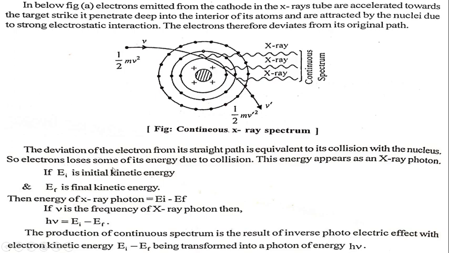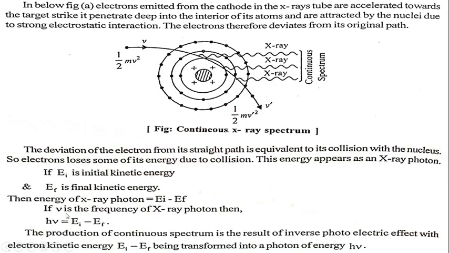So the electron loses some of its energy due to collision, and this energy appears as an X-ray photon. If Ei is the initial kinetic energy and Ef is the final kinetic energy, then the energy of the X-ray photon equals Ei minus Ef.